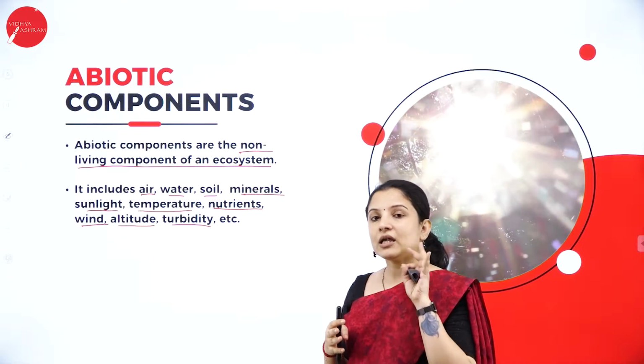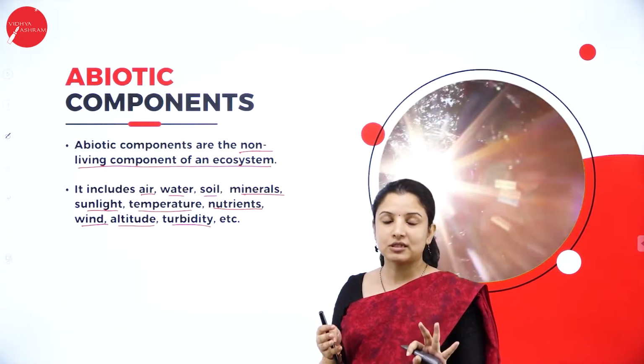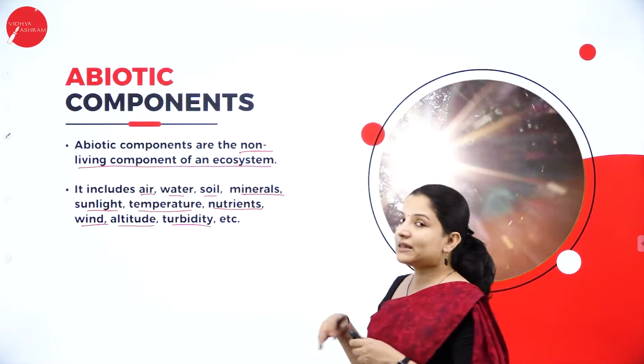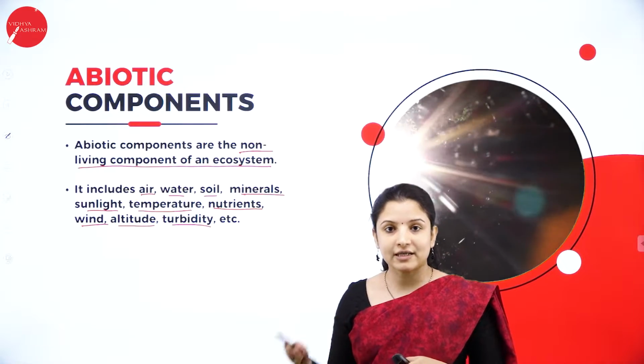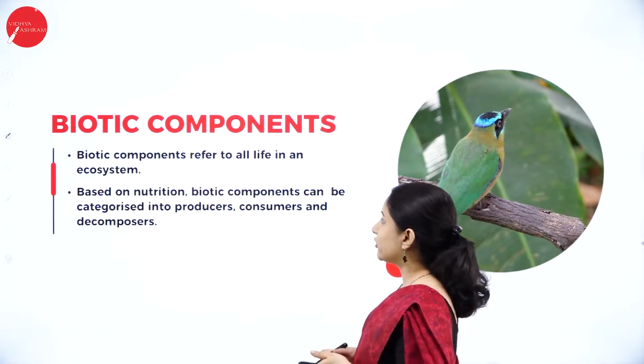So that is why in nature we are not supposed to disturb one thing, because if one thing is disturbed, then the other will also be disturbed. It may lead to the complete destruction or extinction of another organism. So next, talking about the biotic components.